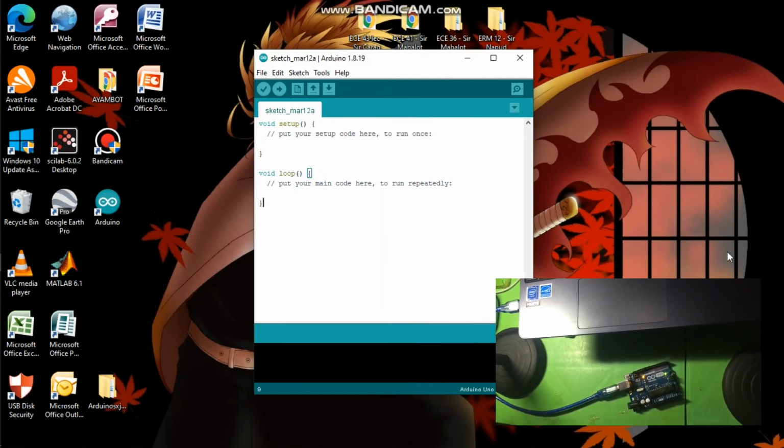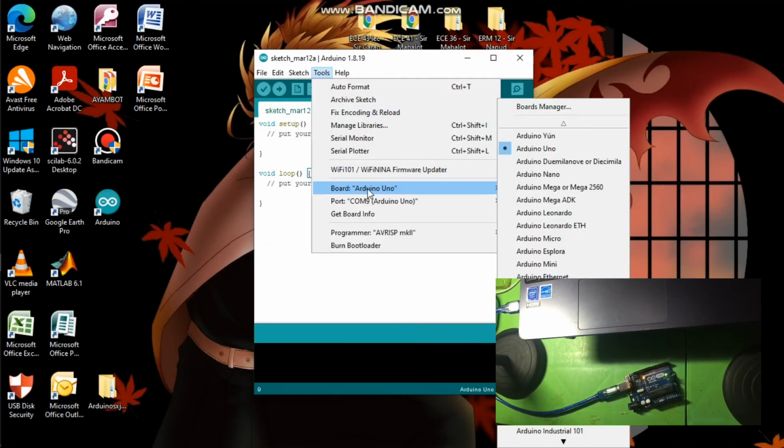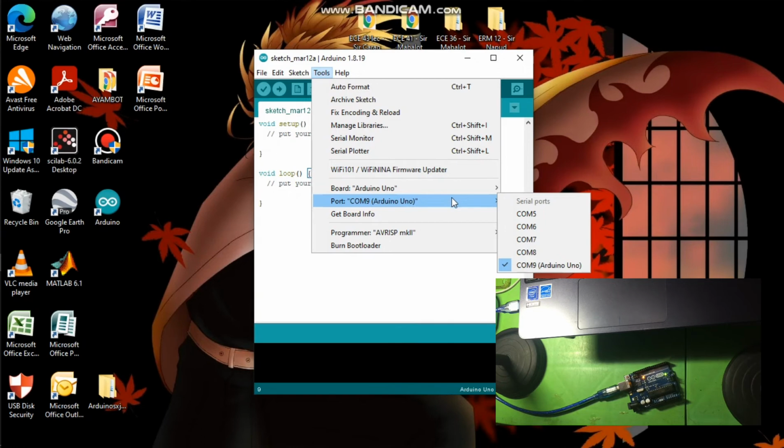Okay. And then let's recheck if our software is synced to our microcontroller by going to the tools. So you see that it has already recognized that we are in an Arduino Uno. And our port, please choose the one that says Arduino Uno because I have 5 ports available in here.